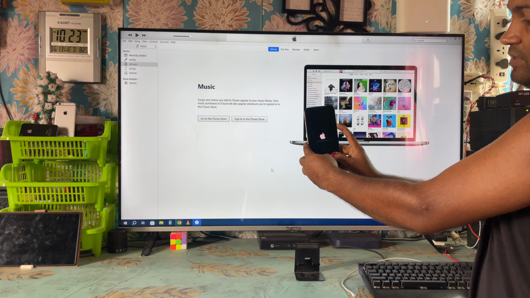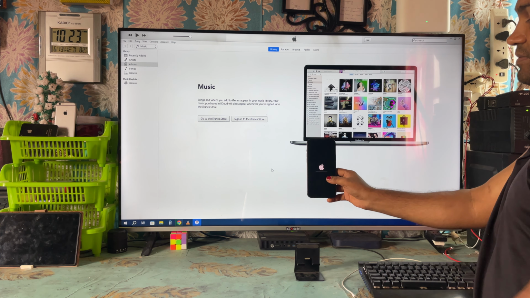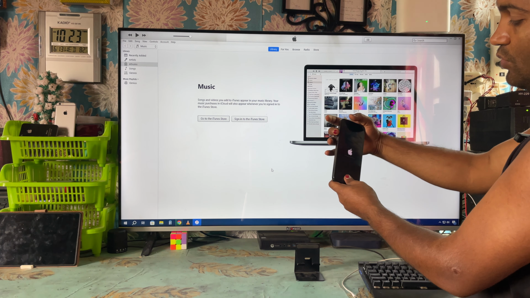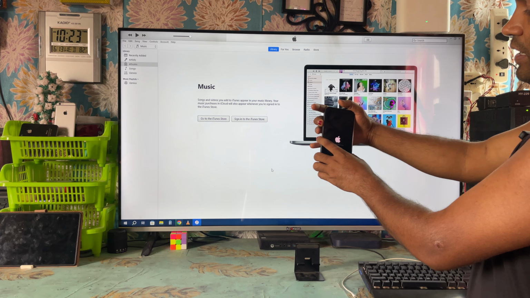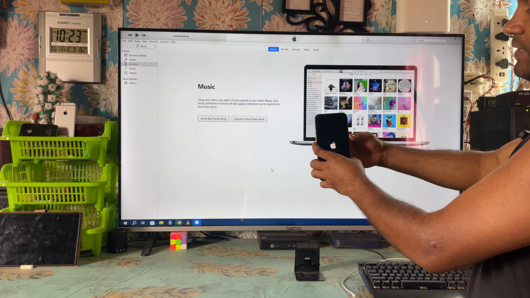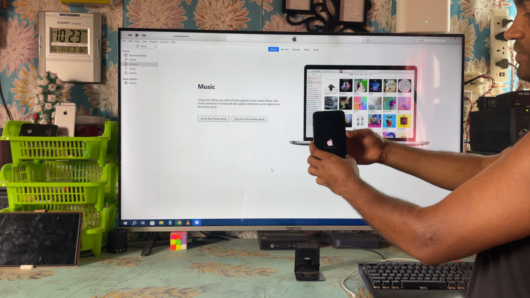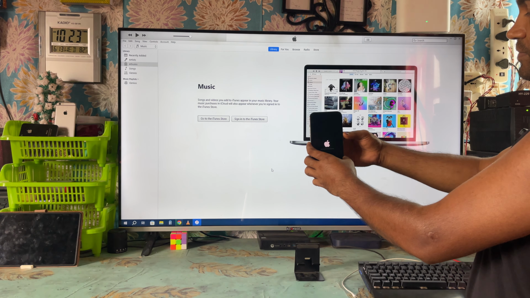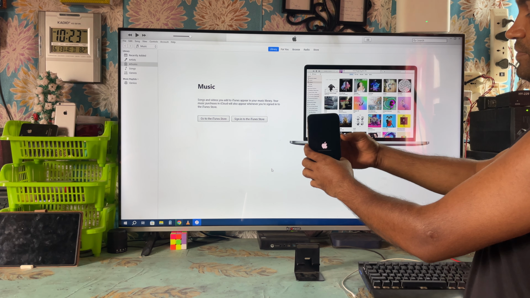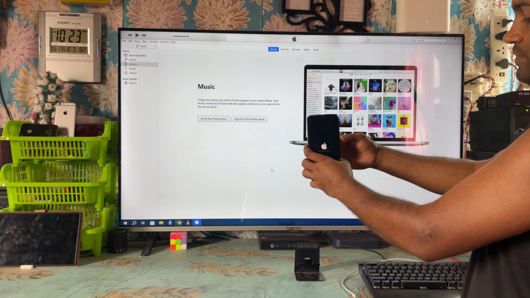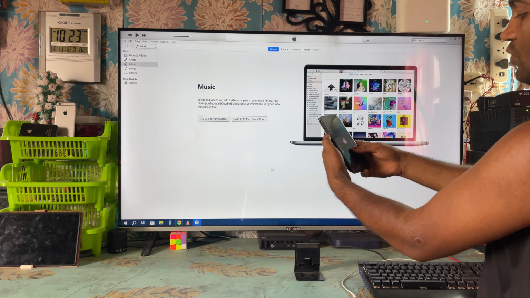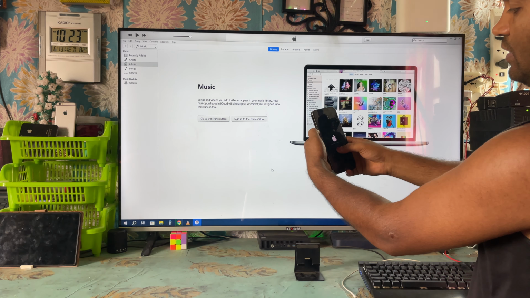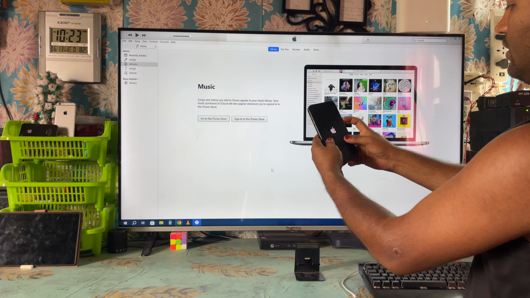Just keep holding. If it's not taken, then quickly you will have to execute it again. Up, down, then quickly hold. It's not taken, so properly we will have to press up, down, then hold.